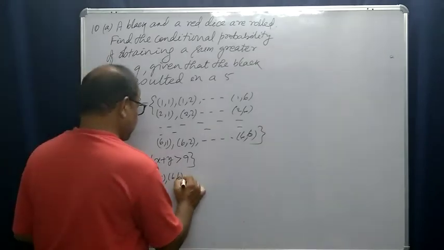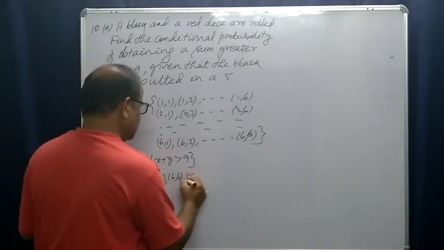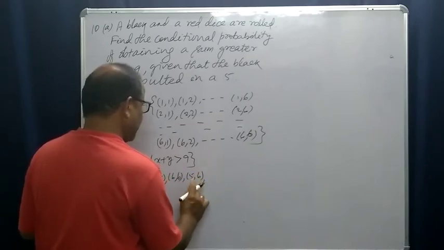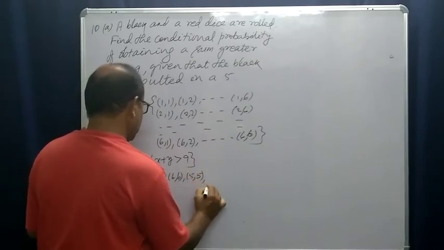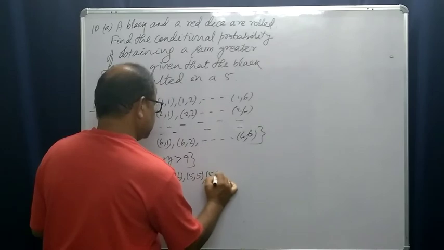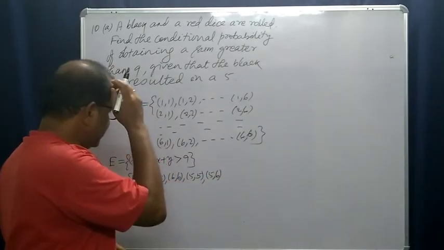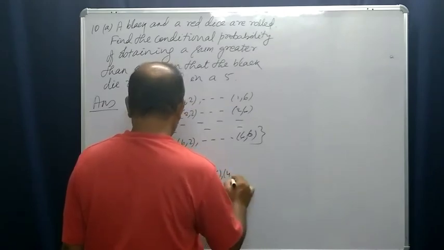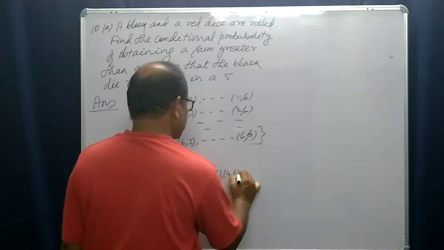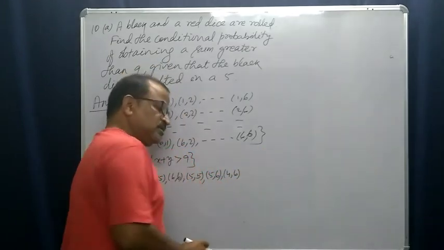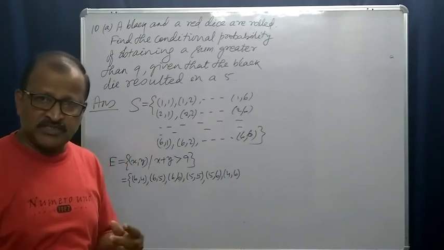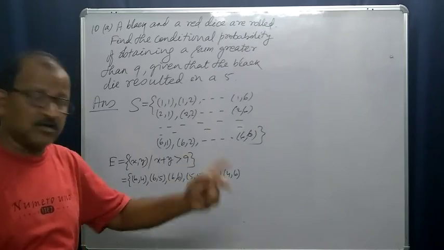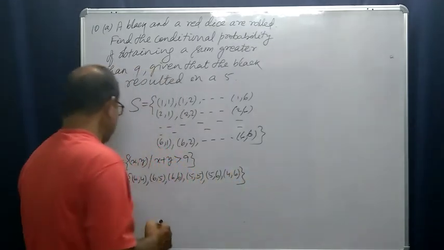If 5 falls on the red, then 5 5 and 5 6. If 4 occurs first, then 4 6. If the red one is 3, even with 6 on the black, 3 plus 6 equals 9, which is not greater than 9. So this is our event E.